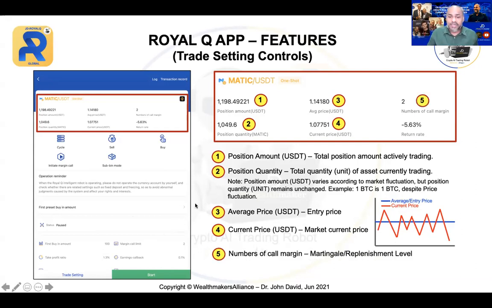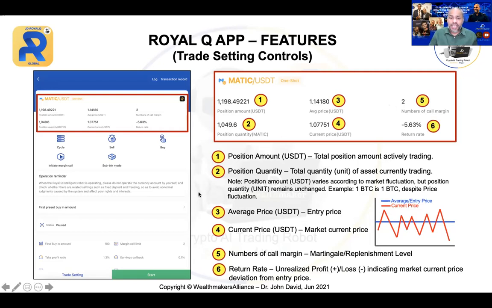Next we have the number of call margin. This is a martingale replenishment level, as I explained to you. For us, we are using 2 calls, first call and second call. And then we have the return rate. Now this return rate, you may even see sometimes negative.